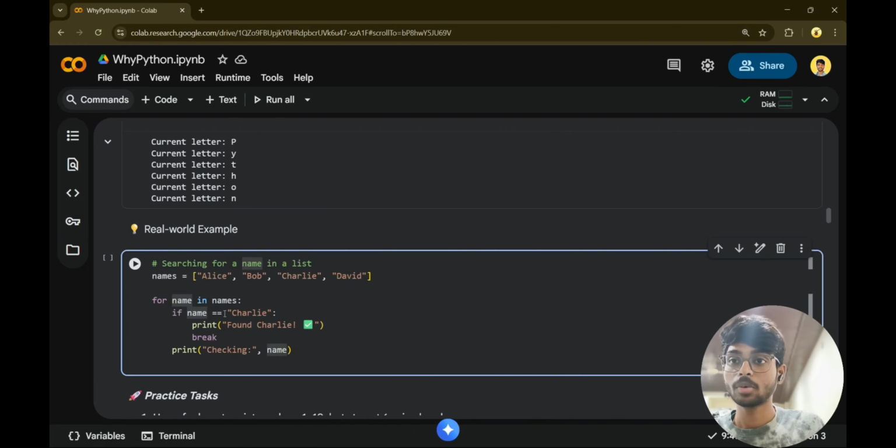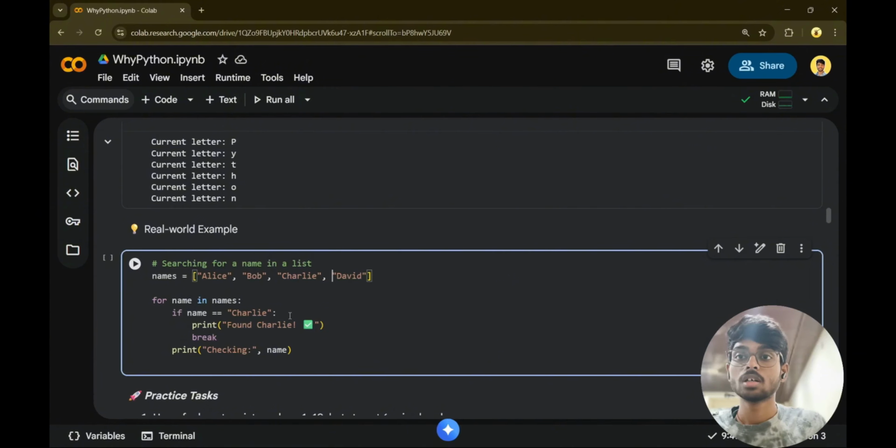Now what I am doing here is iterating over these names one by one and checking whether I find Charlie or not. When I find Charlie, I am exiting the loop. The primary purpose of building this loop is to check whether the list contains Charlie or not. When my task is done, I don't need to check the rest of the names, right? It is a waste of time checking all the other names.